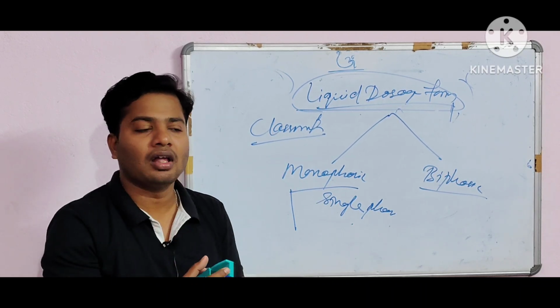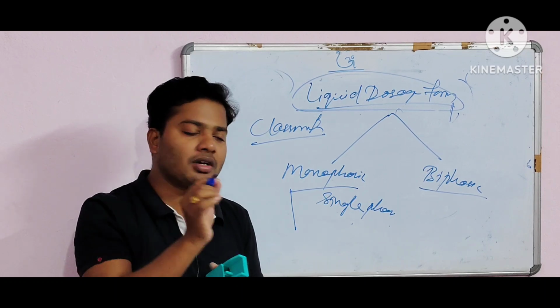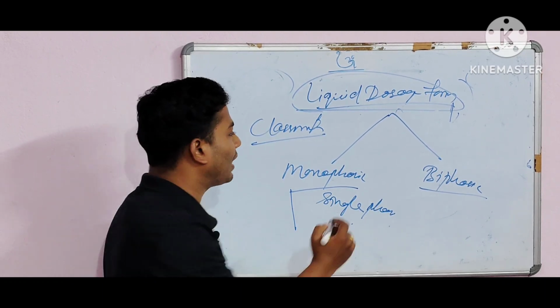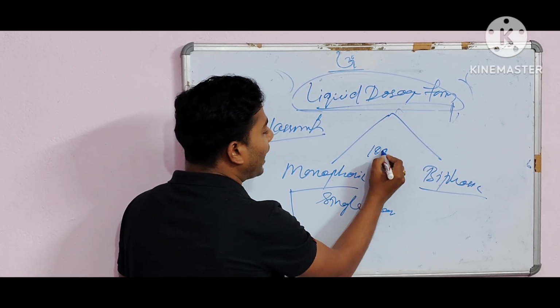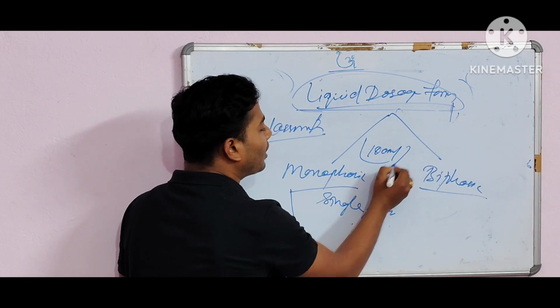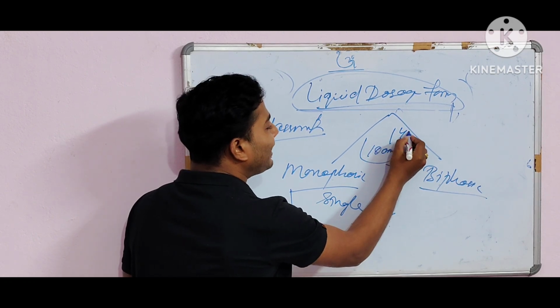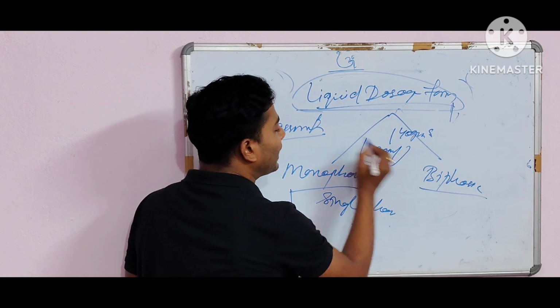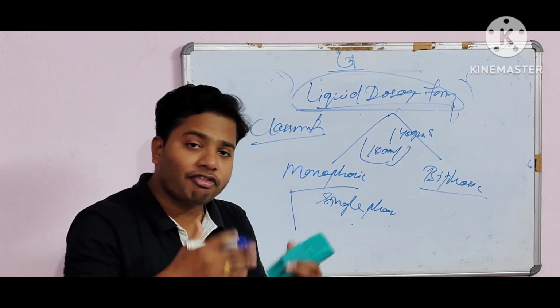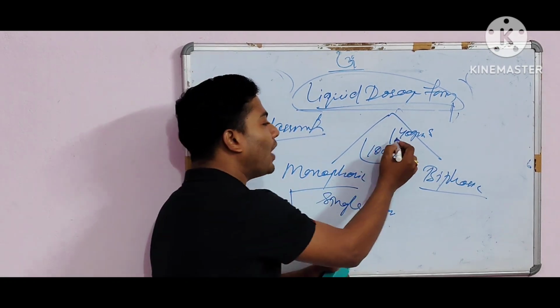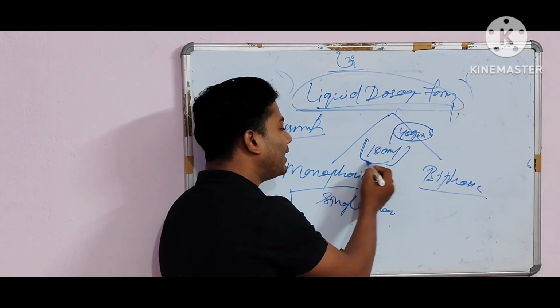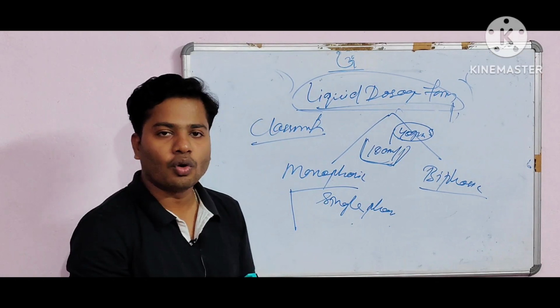So what is the example? Suppose you take 100 ml of water in a beaker and add 40 gram of sucrose to it and stir properly. After some time you will notice all the sugar particles are completely dissolved in the medium.